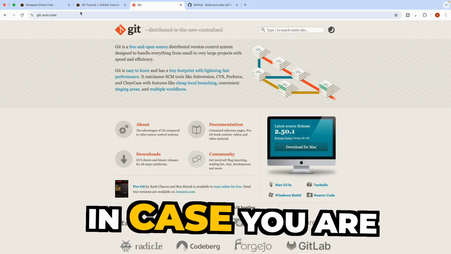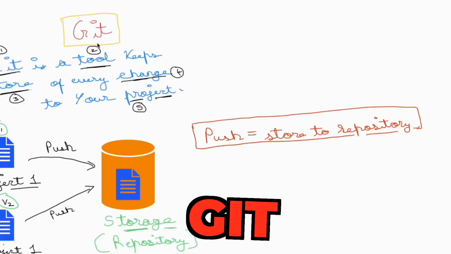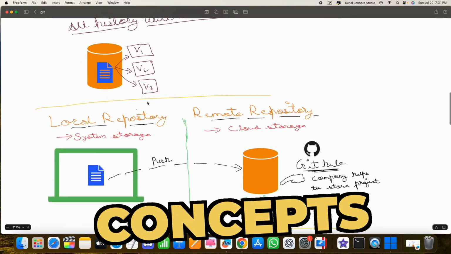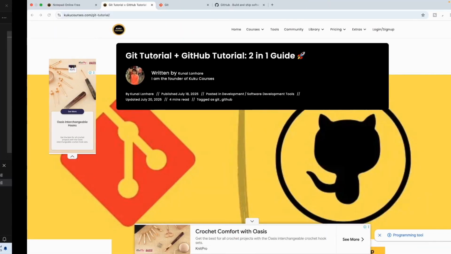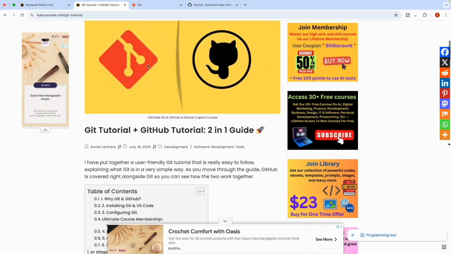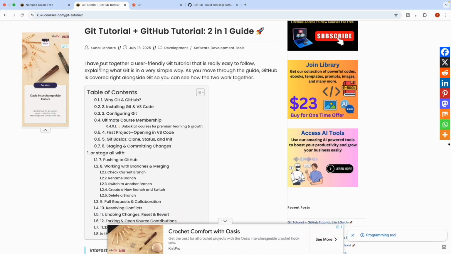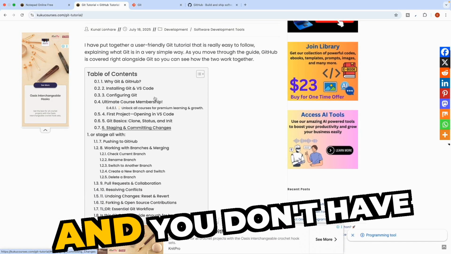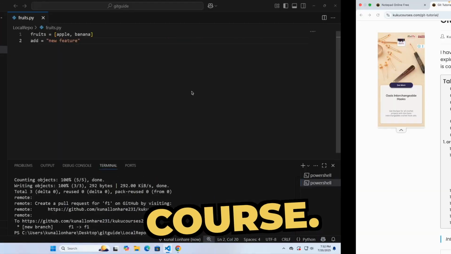Now, in case you are a total beginner and want to learn what Git and GitHub are, I am going to teach you these concepts inside this free course. My dear friends, do not worry if you are a total beginner. I will share each and everything with you, and we will do everything from scratch. Even if you don't have any tech knowledge, you can still follow this free course.